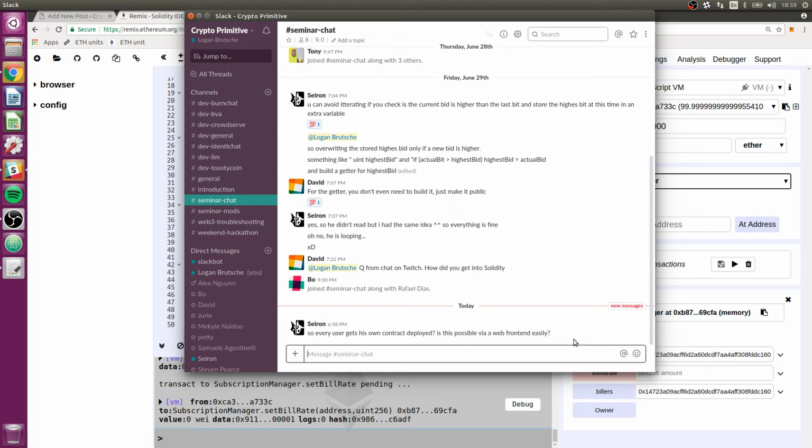As far as the billing interface goes, there might be a lot of work we could do to automate that. Maybe we could build a system that the biller could use to iterate through a bunch of different users' subscription manager contracts and call a withdraw function. So I hope that answers the question there.